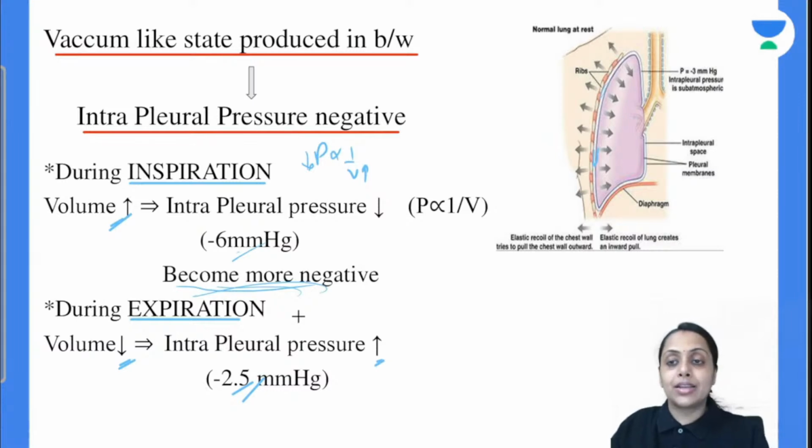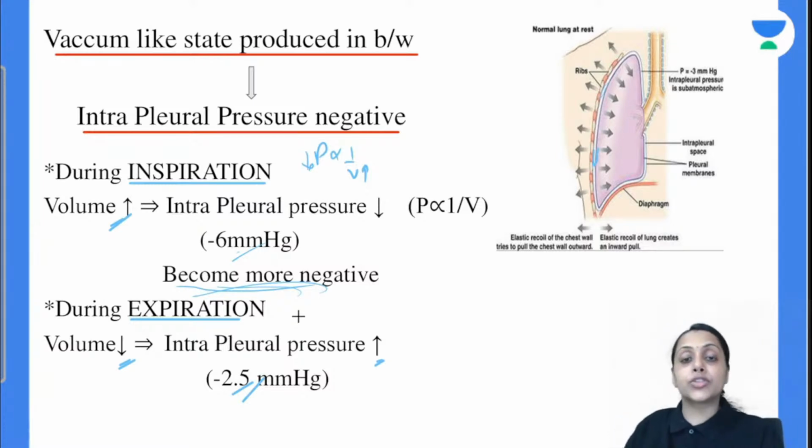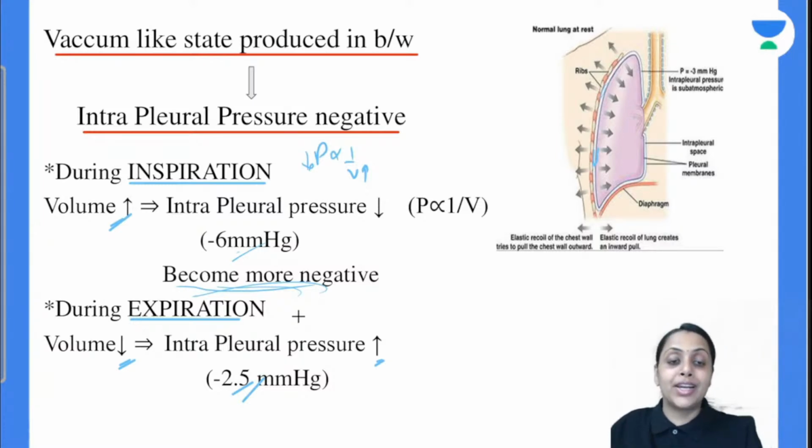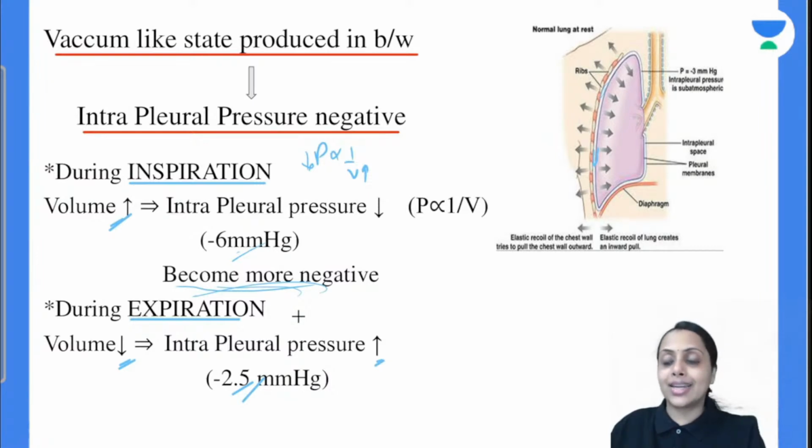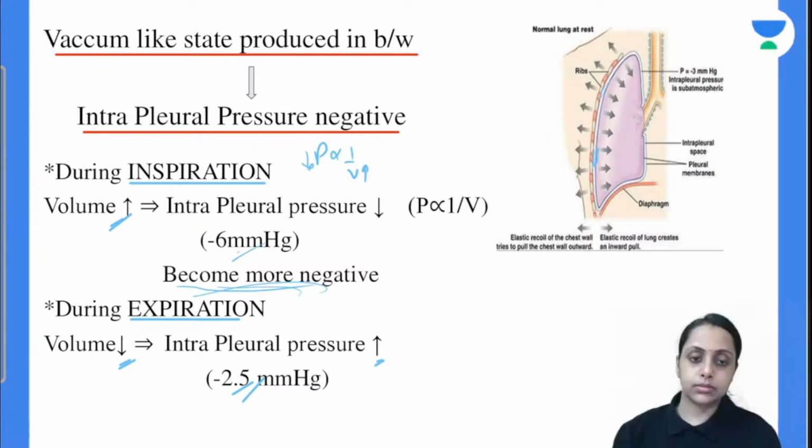Is this clear everybody? Intrapleural pressure कैसे change हो रहा है? Resting condition में it is negative, it is minus 2.5 mm of Hg. Inspiration में volume increase होगा, pressure is again going to decrease and from minus 2.5 ये decrease होके minus 6 mm of Hg पे reach कर जाएगा. During expiration क्या होगा? Volume in the lung is going to decrease and intrapleural pressure increase होगा, and that's why from minus 6 से ये reach होता है minus 2.5 mm of Hg. Is this clear everyone? Everybody, moving further.